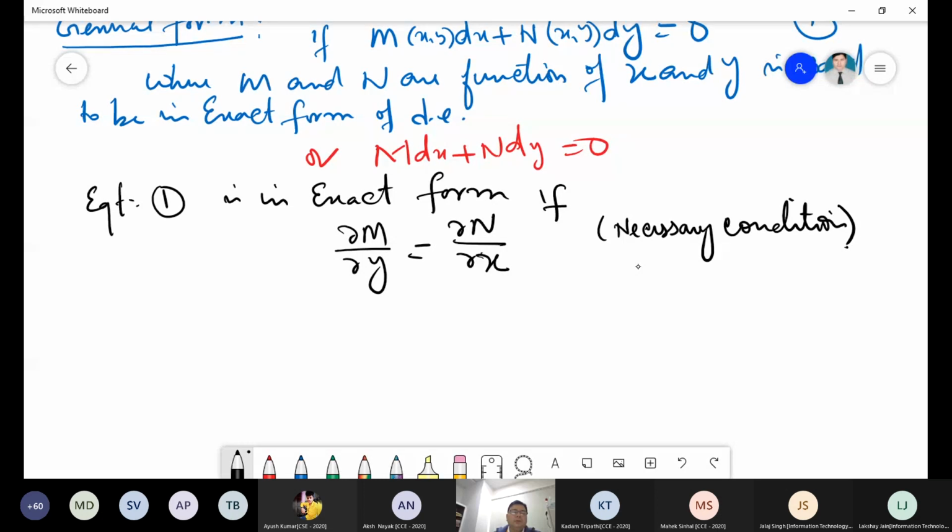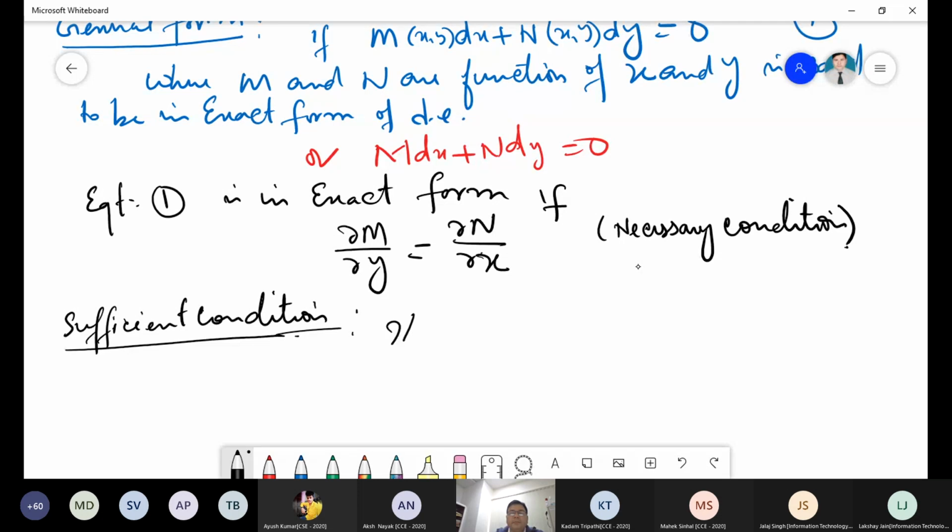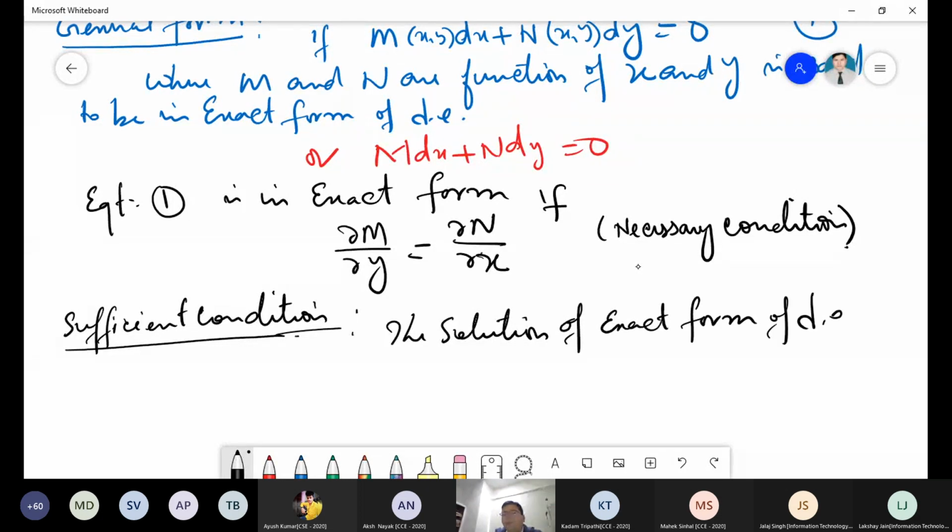So the sufficient condition is sufficient condition. Come to that. Under the sufficient condition, the solution of the exact form of differential equation is simply you can write it. There are so many formulas in the book somewhere like that. You just write the solution is what? Integration of M dx. I'm using another color here.